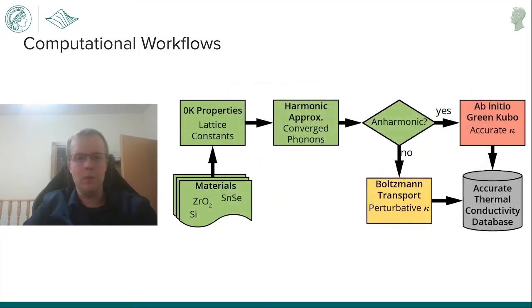However, before we can fully realize these workflows, we must understand which materials are or are not anharmonic. This is because traditional ways of calculating a material's thermal conductivity are based around the Boltzmann transport equation, which assumes that the harmonic approximation is a good representation of a material's vibrational properties. If this is not the case, then a fully anharmonic ab initio molecular dynamics calculation is necessary, but the cost of this means that it's impractical to run for all materials.